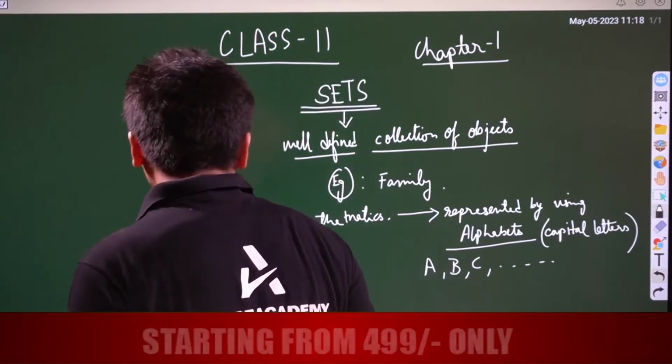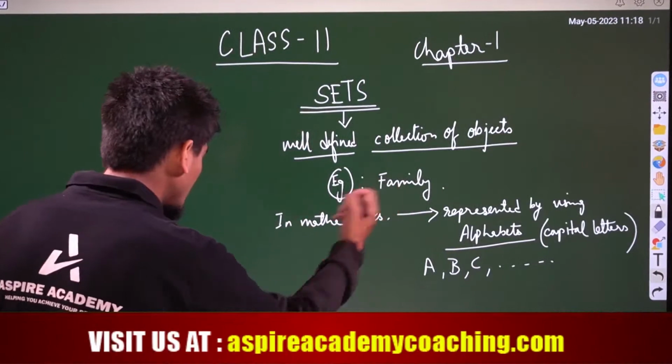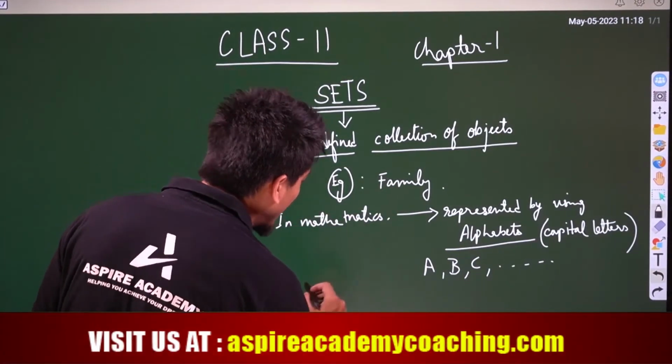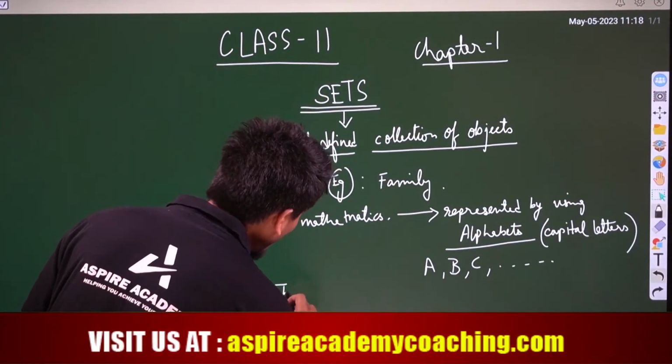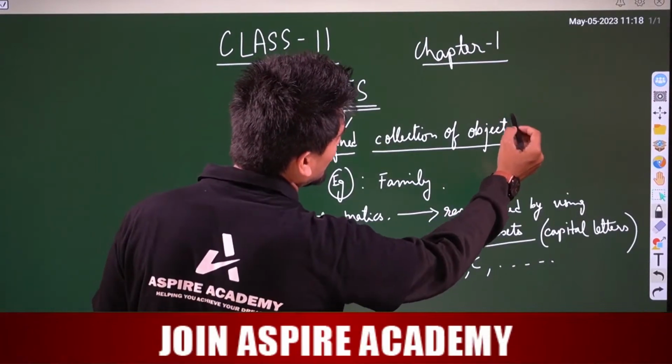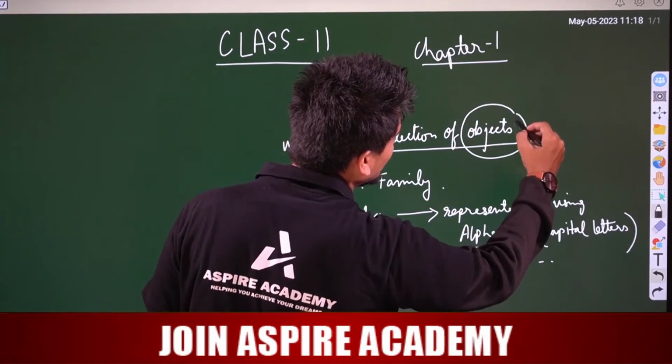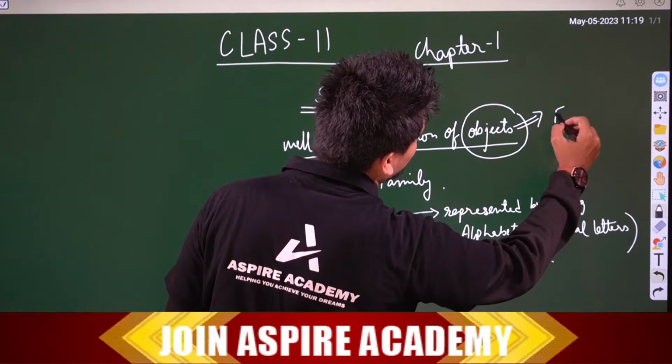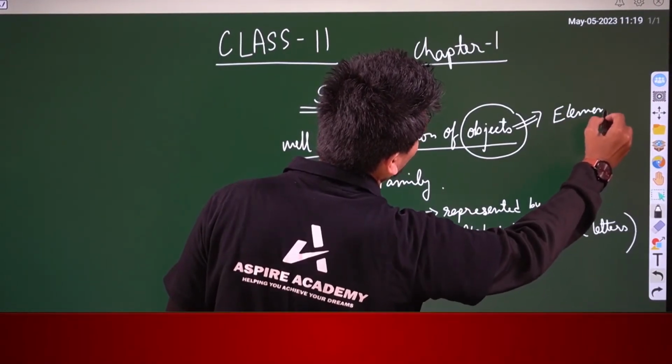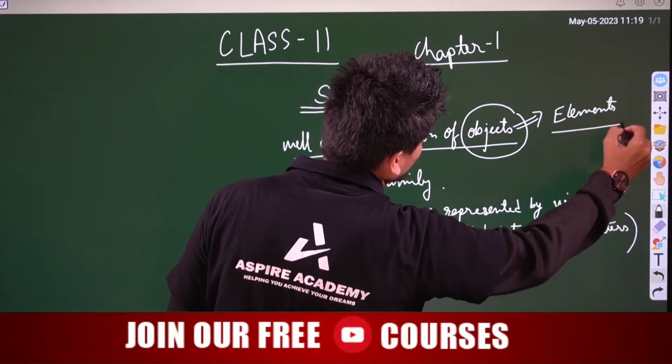Now these objects, the collection of objects, are the elements within a set.